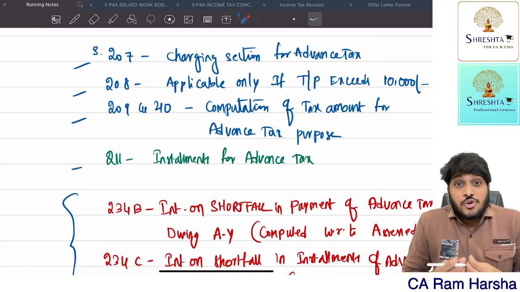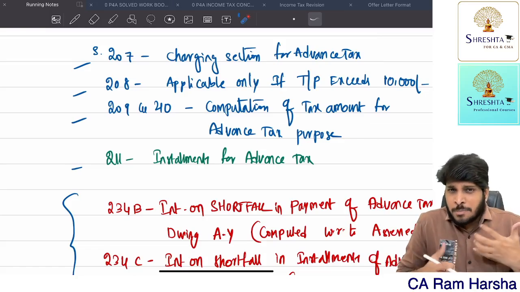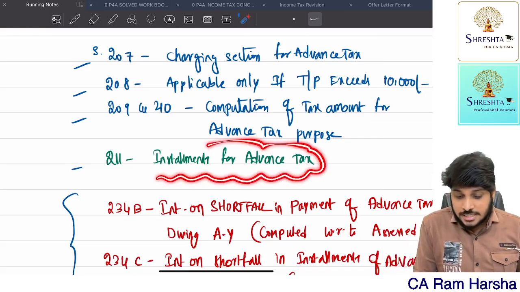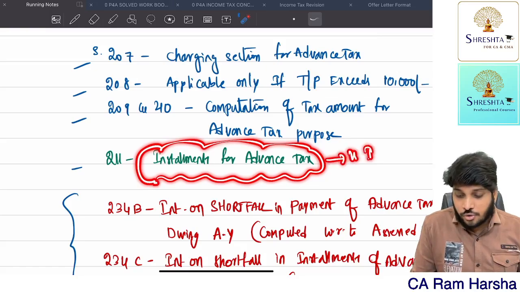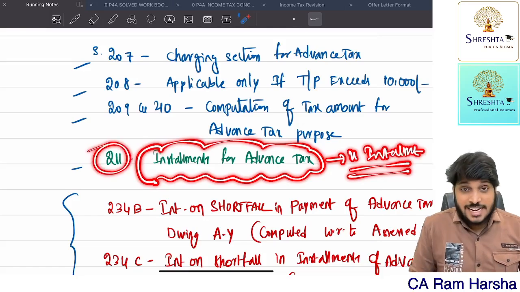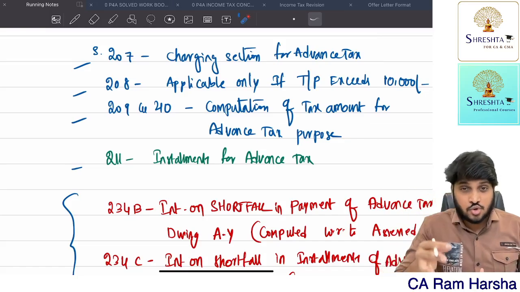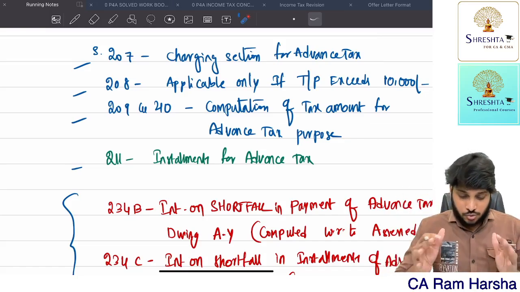Now, how should you pay advance tax? Should I pay monthly or half yearly? You should pay advance tax in installments. The act has given 4 installments. That entire information about the 4 installments is given under section 211. Getting it? That we are going to see.